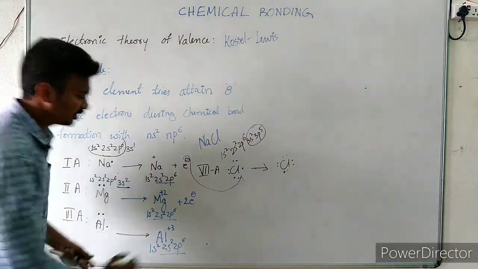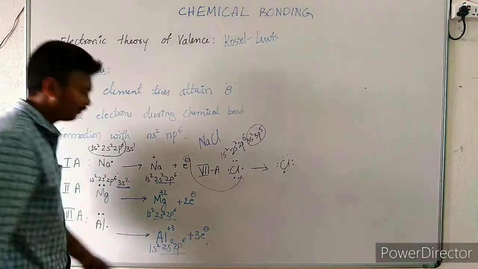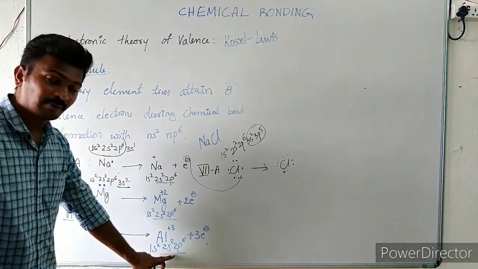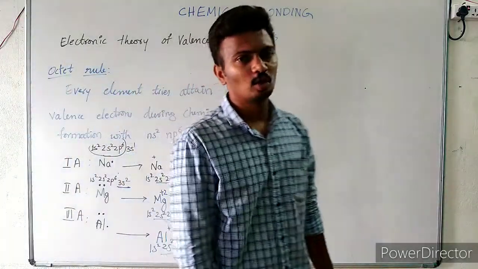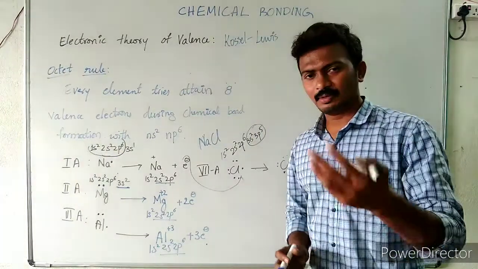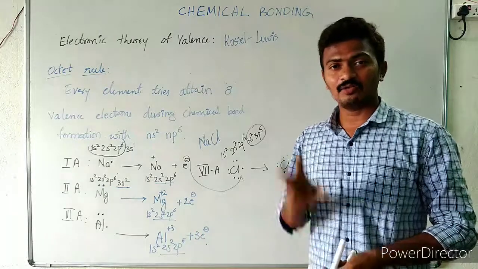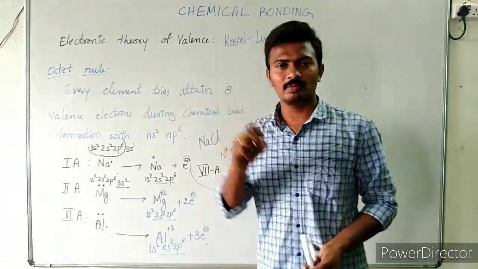Here also by losing these 3 electrons, aluminium will be exhibiting the stable 0 group configuration, right? So therefore in this way aluminium will be exhibiting plus 3 oxidation state. The valency of aluminium is 3, the valency of magnesium is 2, the valency of sodium is 1.